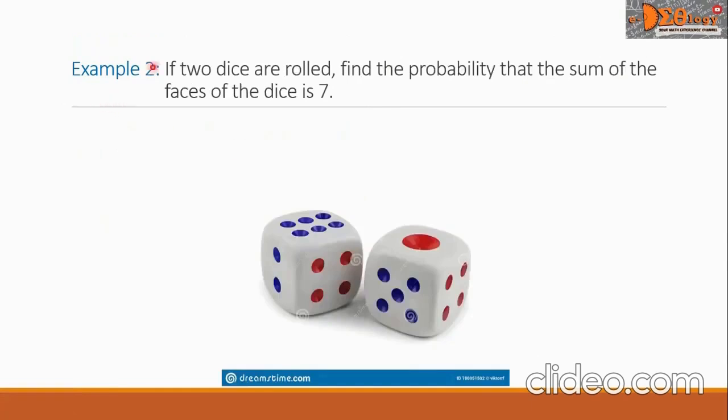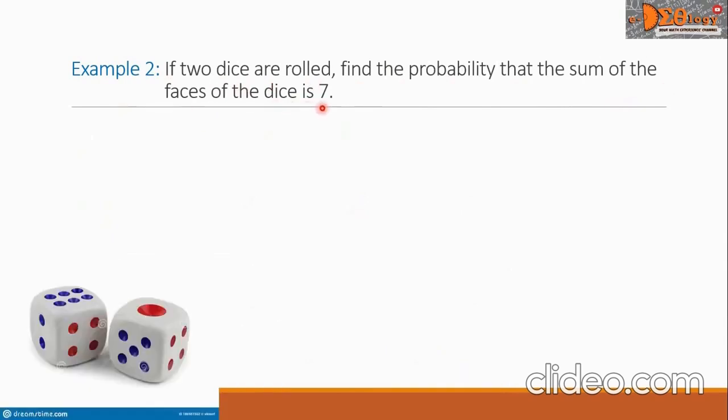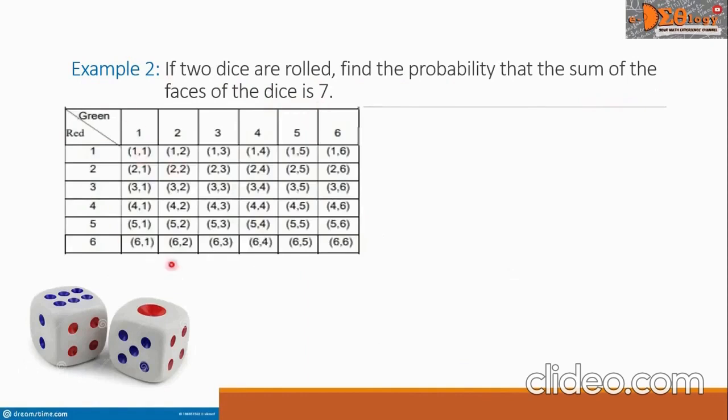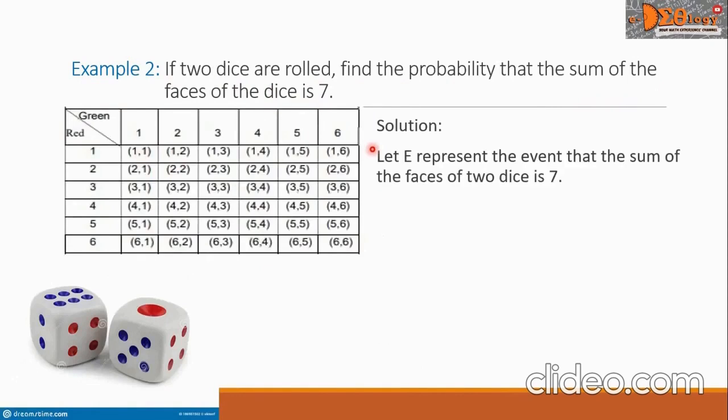Example 2. If two dice are rolled, find the probability that the sum of the faces of the dice is 7. Now, let us borrow the same table from our example 1.